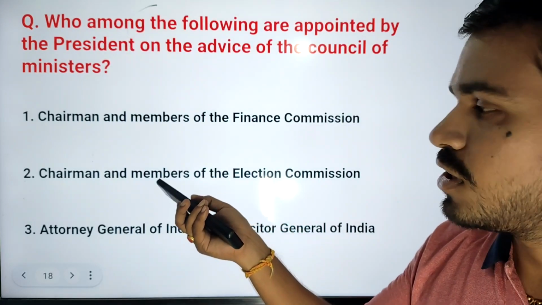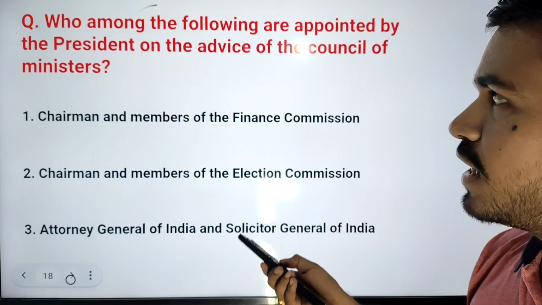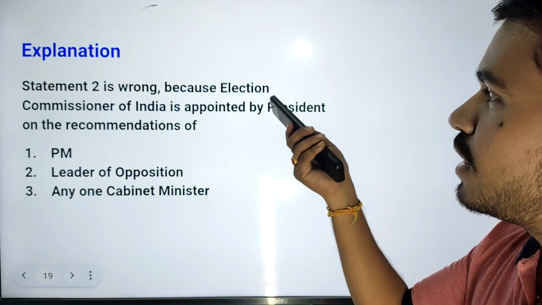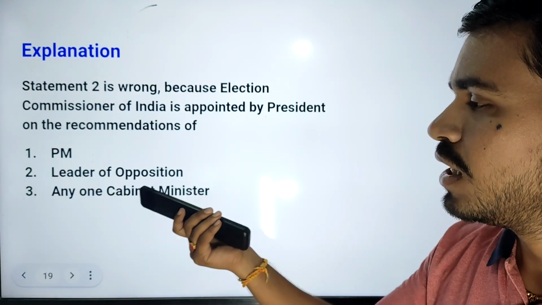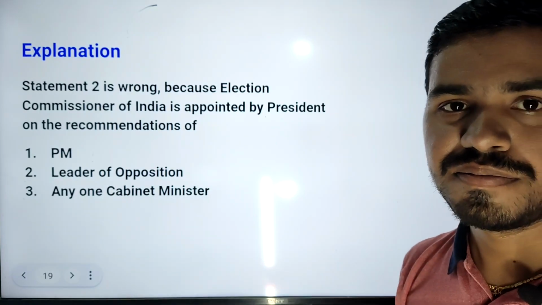So the cabinet minister. So that's why this statement is wrong. So 1 and 3 are correct. If you see the explanation, statement 2 is wrong because the election commissioner of India is appointed by the president on the recommendation of the PM, the leader of the opposition, and any one cabinet minister.